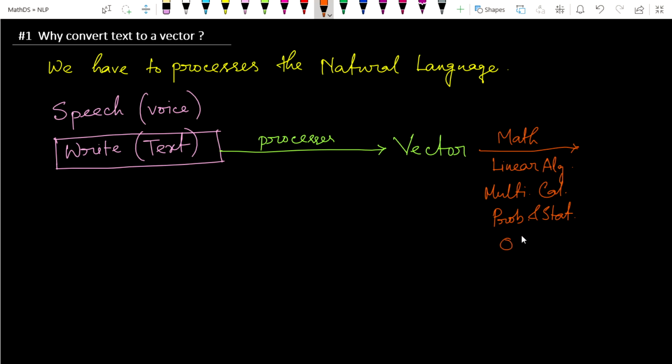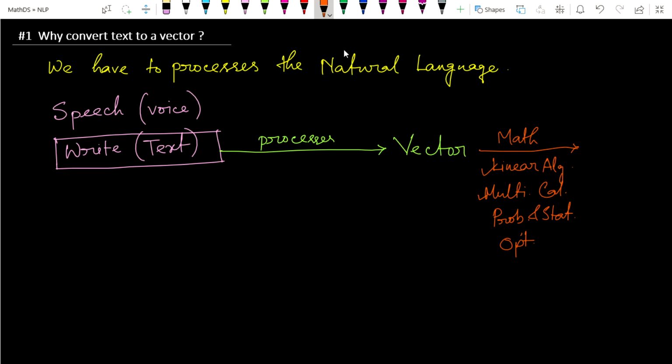And we have also learned optimization techniques: gradient descent, stochastic gradient descent, and various other kinds of optimization techniques. In the next chapter we will see linear algebra and multivariable calculus. Now our main job is to process this text into a vector format. Somehow we have to do this.